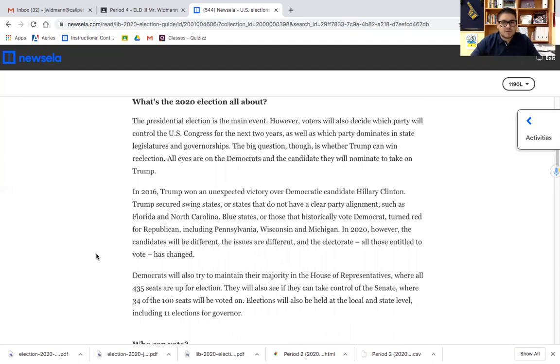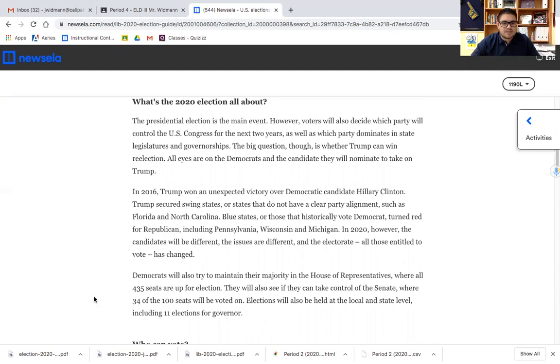However, voters will also decide which party will control the U.S. Congress for the next 2 years, as well as which party dominates in state legislatures and governorships. The big question, though, is whether Trump can win re-election. All eyes are on the Democrats and the candidates they will nominate to take on Trump.